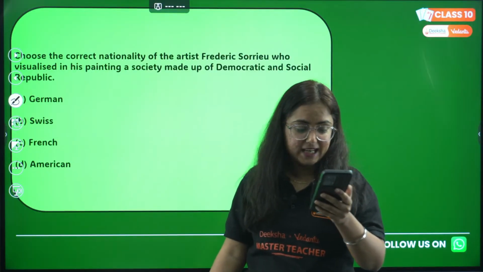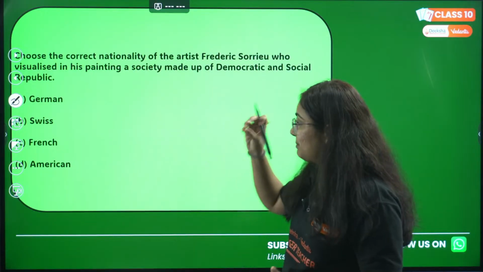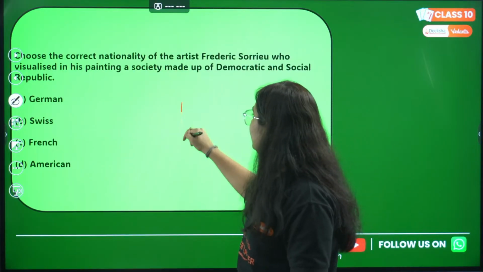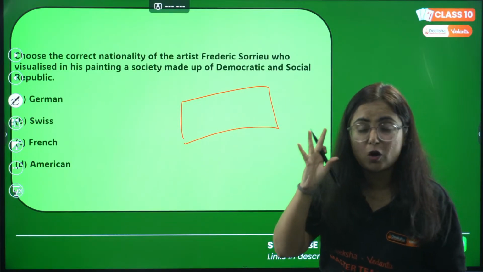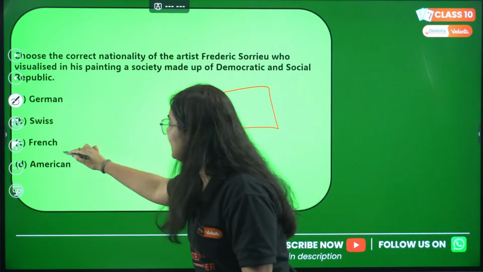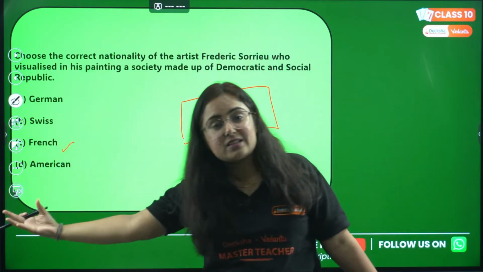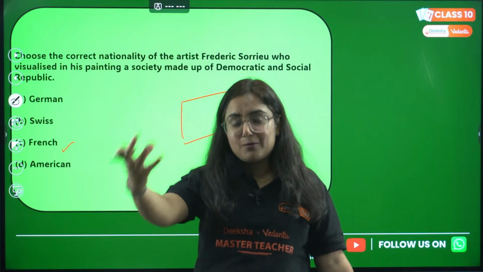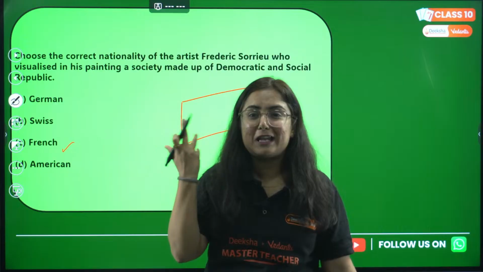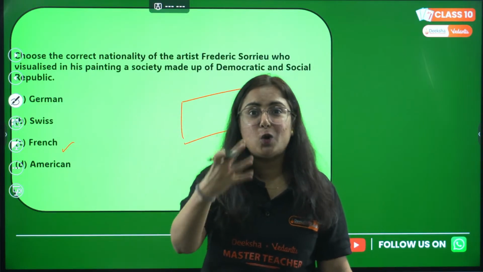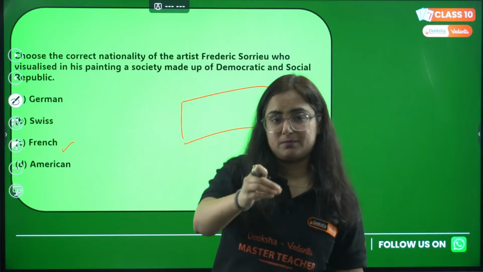Okay, C, I think Rajveer is answering C. You think? Okay, you must be pretty sure about that, because this painting starts the chapter. The painting of whom? Frederick Sorrow, a French artist. The correct answer is French. Who was he? He was a French artist, and he visualized the nations as social, democratic and republic in future. Right? How can a person have a vision like this? Yeah, it was a great utopian vision that the countries are going to be independent.